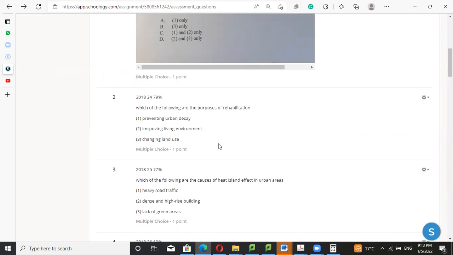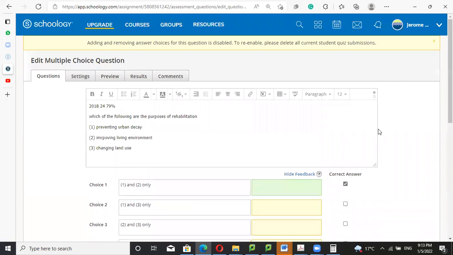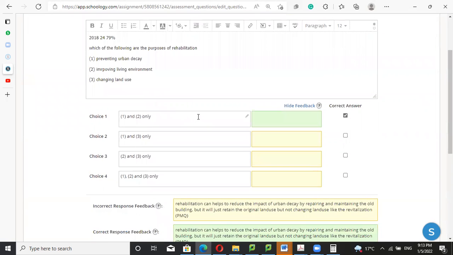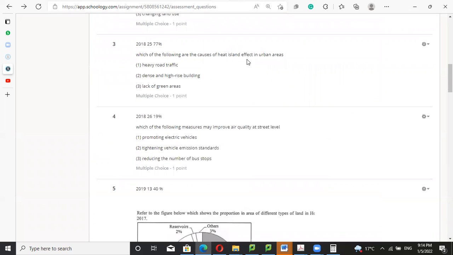Which of the following are the purpose of rehabilitation? Preventing urban decay through improving the living environment. Let's see. It is also okay because the old environment will be improved somehow, from old to somewhat not very old, like painting the buildings, and it doesn't involve a change of land use. Maybe revitalization will involve a change of land use, but in rehabilitation we won't change the land use. So number 1 and 2 only.